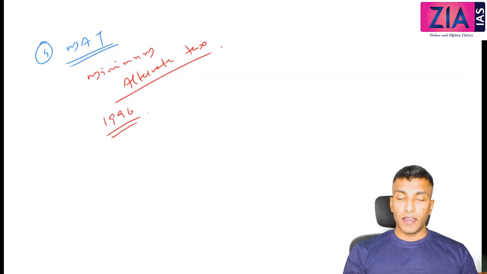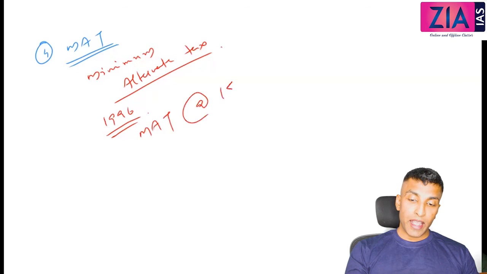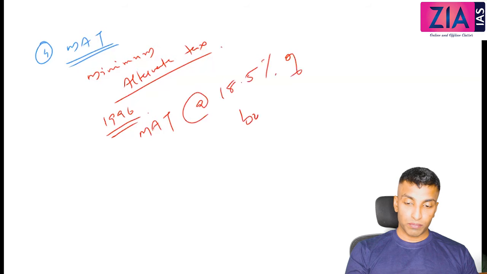Just write one line. It is imposed on those firms whose taxable income is less than a certain percentage of their book profit. Such firms have to pay MAT, minimum alternate tax, at 18.5 percentage of book profit. I'll explain this.